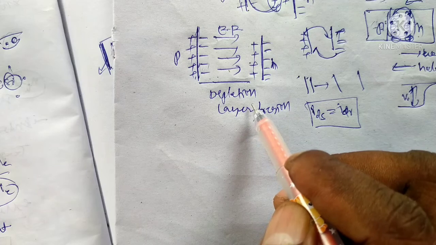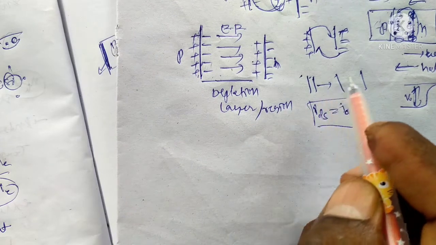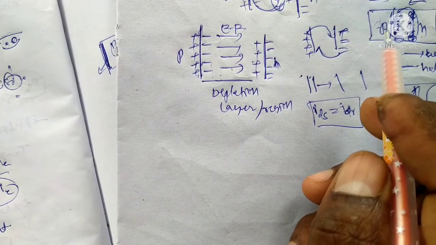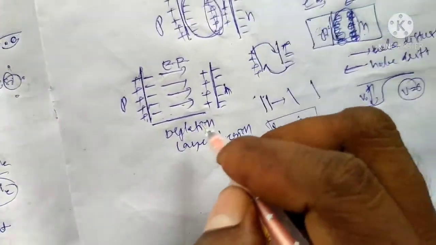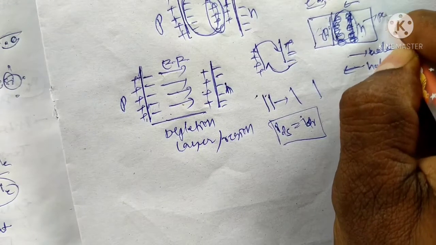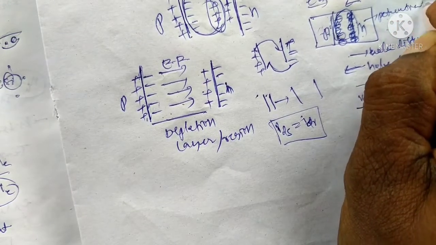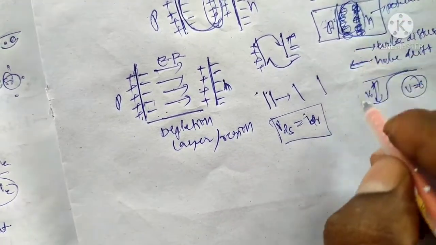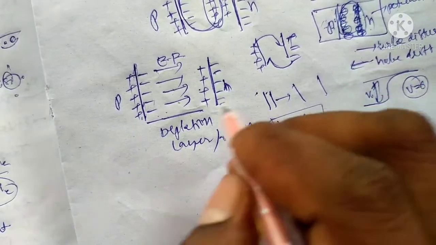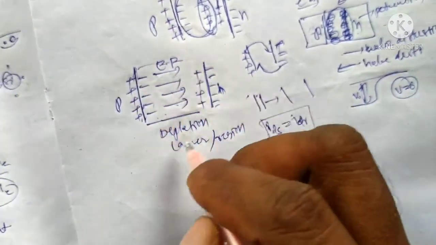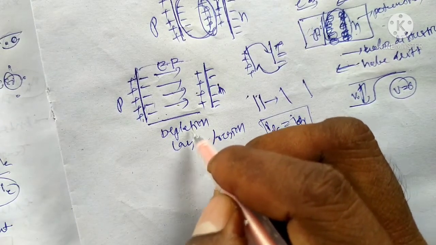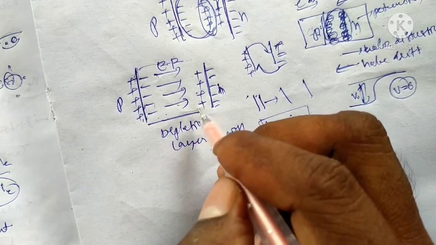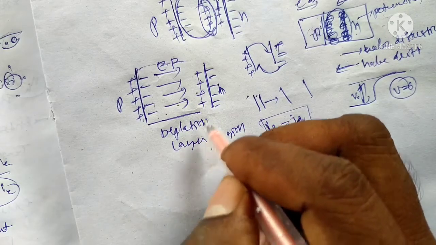The potential opposes the movement of electrons from n side to p side and p side to n side, forming a potential barrier. The potential barrier is equal to the depletion layer.